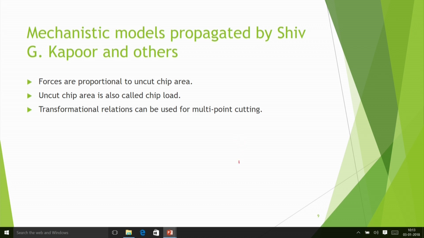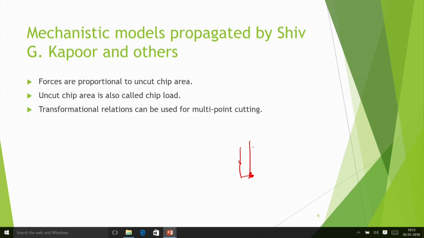Suppose one cutting edge may be here, but suppose this is some type of end mill, and if you know how much force is acting at this point on this cutting edge, then on the next layer also you can consider that this is also a cutting edge, but the angles will be slightly different.